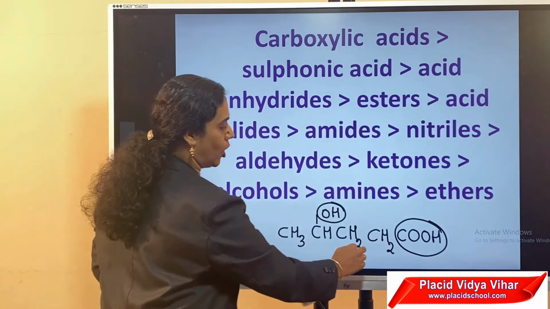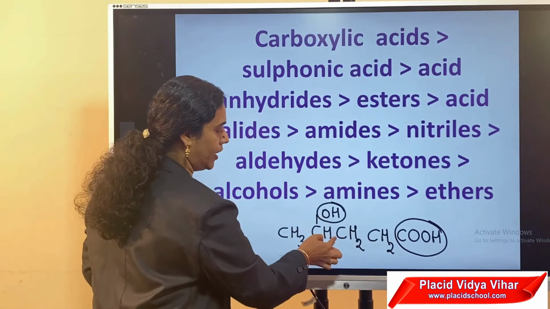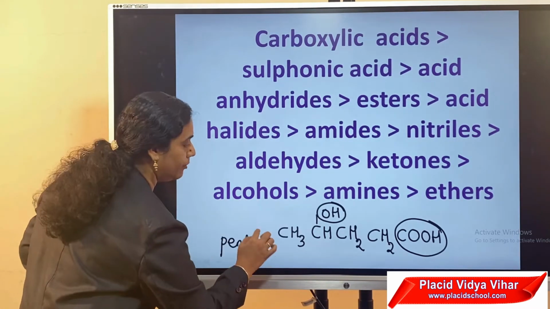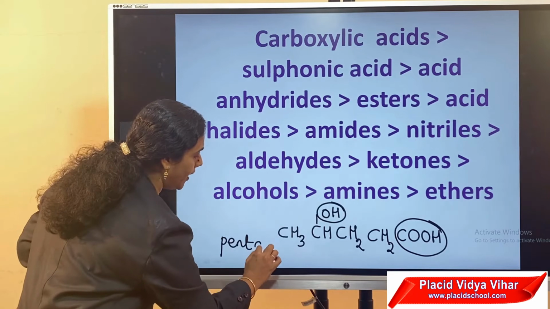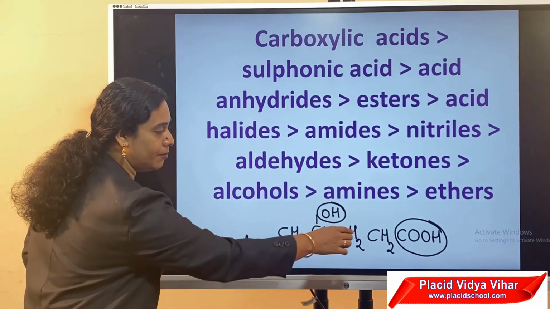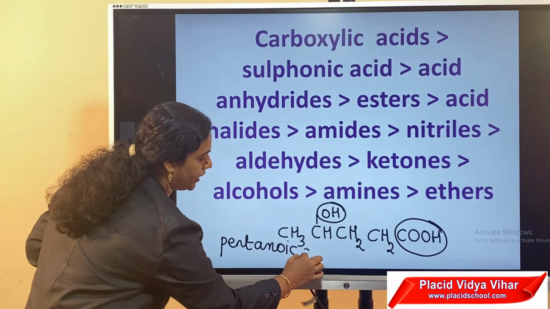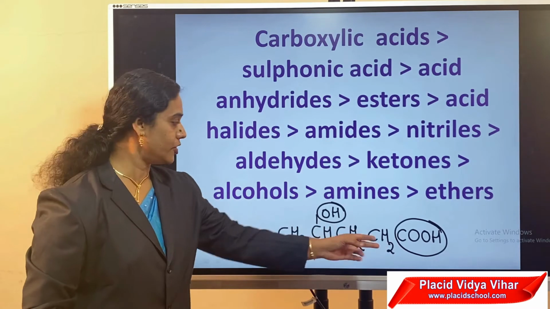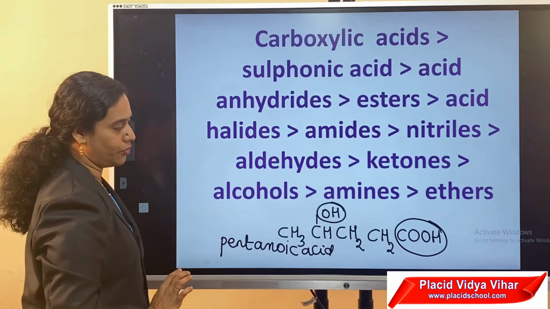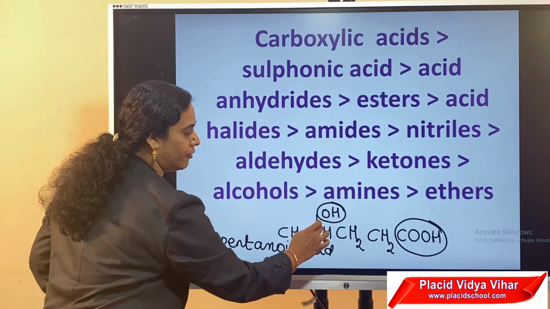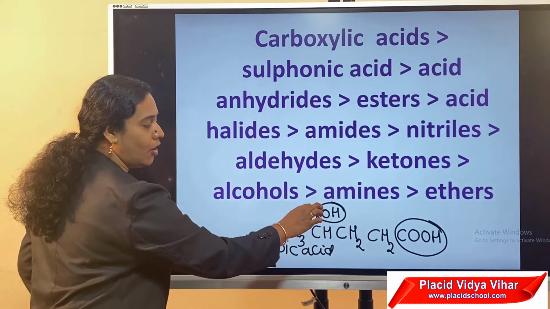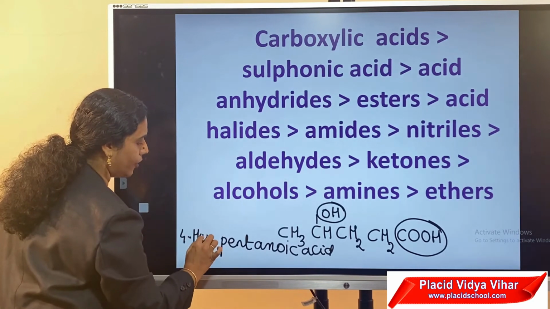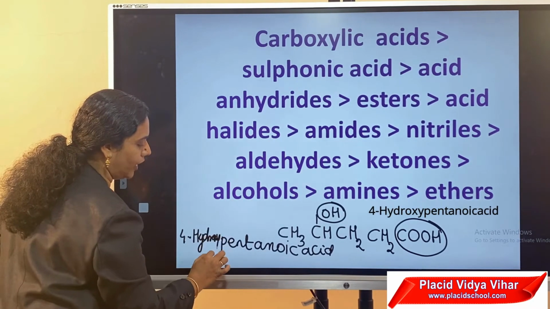Therefore, for the name of the compound: 1, 2, 3, 4, 5. Five carbon atoms are present in the chain. Therefore, pent. In between carbon atoms, only single bonds, ane. Then the e is replaced by oic acid. Oic acid is the secondary suffix because of the functional group COOH. Now, OH is considered as a substituent. 1, 2, 3, 4. The fourth carbon has the OH attached. Therefore, the name of the compound is 4-hydroxypentanoic acid.